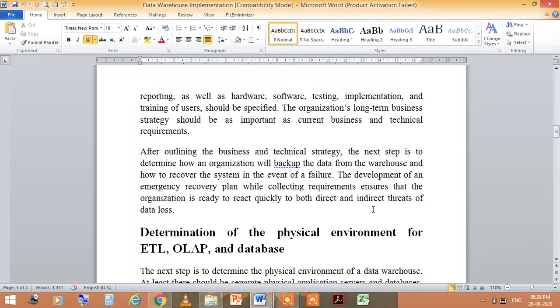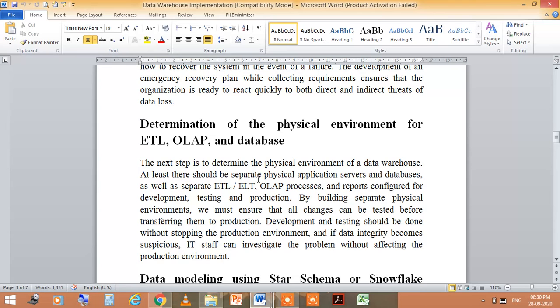Then comes the determination of the physical environment for ETL, OLAP and database. In this step, we basically determine the physical environment of the data warehouse. For this, there should be at least separate physical application servers and databases, as well as separate ETL, ELT, OLTP processes, OLAP processes and reports configured for development, testing and production.